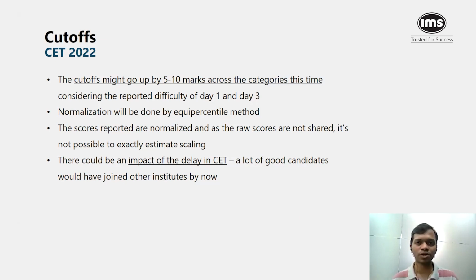So I was talking to a student and found that he has already joined a college, but now is taking CET only for JPMS. There are a lot of other students who would have joined some great institutions. Now, if they get a lower CET score or if they don't get the best college through CET, they're definitely going to be out of the race. And that is going to have impact on the cutoffs as well. And that is why, don't spend too much time thinking about what the final cutoffs could be. Once the results are out, we'll have a much better idea. And the percentile cutoffs that we have shared, those are the important ones. You can keep those with you.